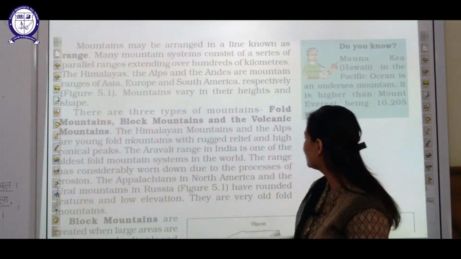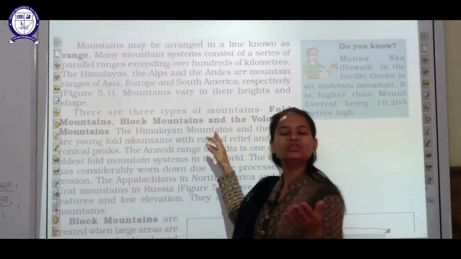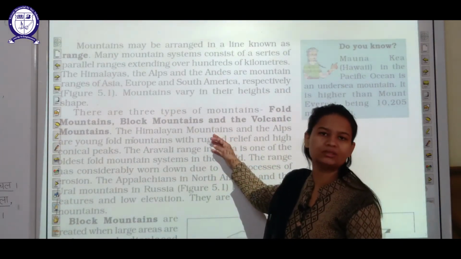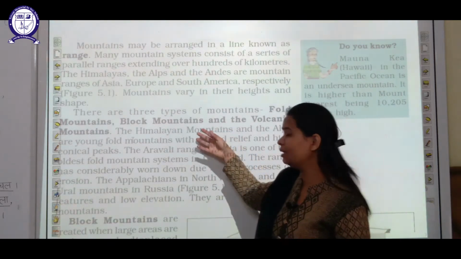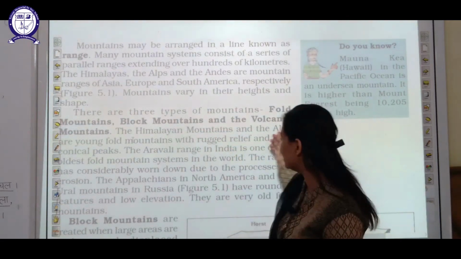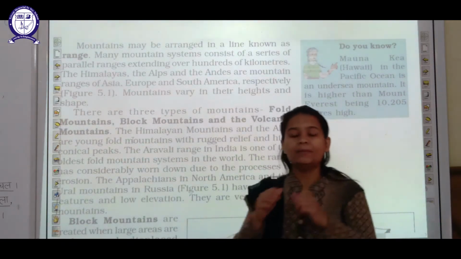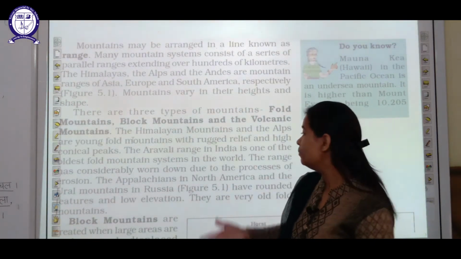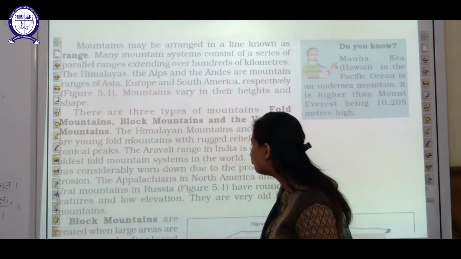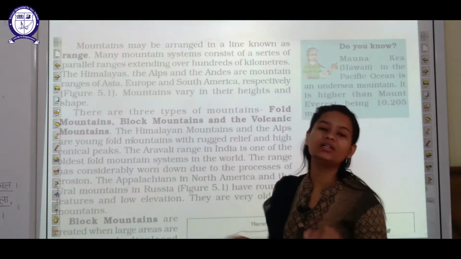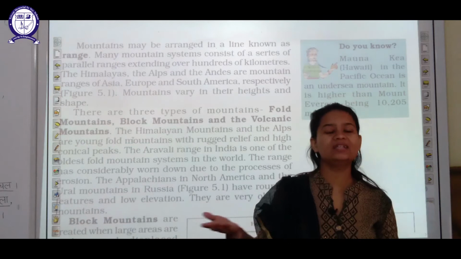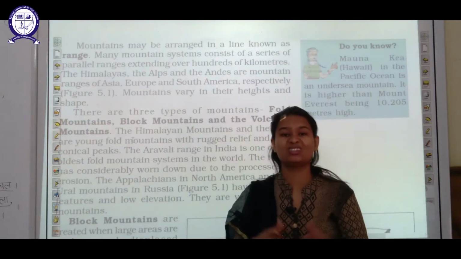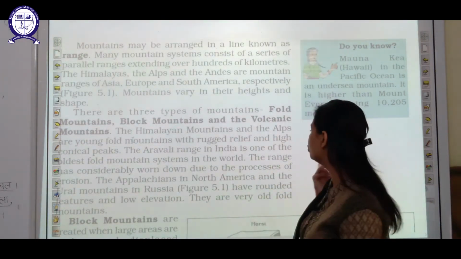Now firstly, I told you the example of certain ranges of mountains recently, and among them the Himalayan mountains are there and the Alps mountains are there. Basically these sort of mountains are fold mountains because they are in folded form and they have rugged relief. Rugged relief means the land surface present on these mountains is rugged, rough, not smooth or soft.